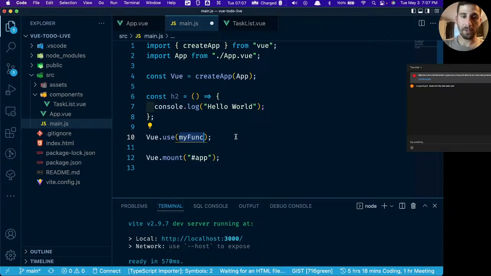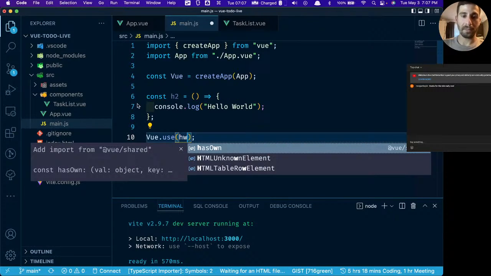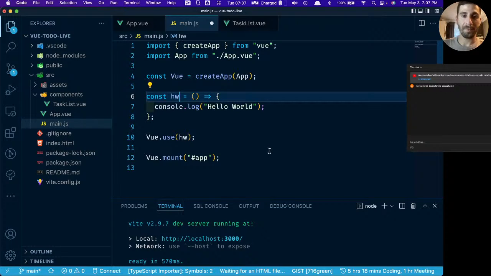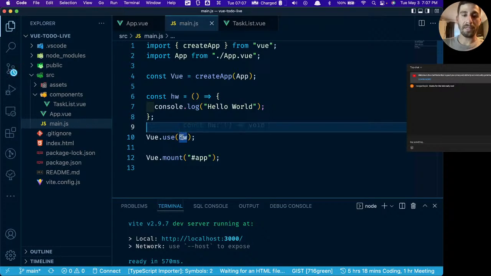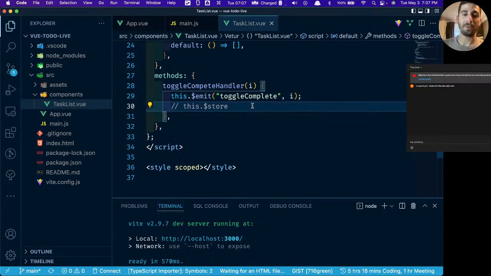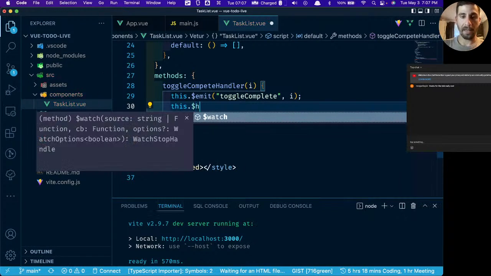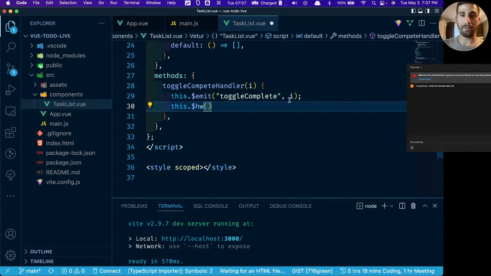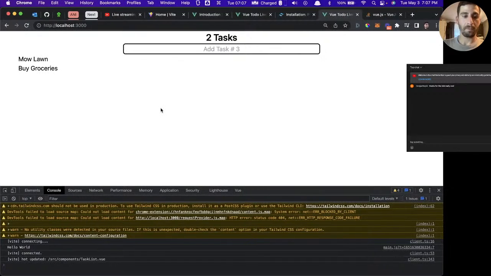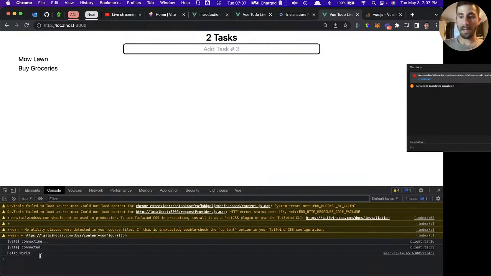Now we want to say Vue.use HW, not H2. In theory, again, I'm not sure if this is going to work, but it'll be interesting to see. We should be able to say this.$HW and see if we can invoke that. Okay, yeah, we have hello world right there.